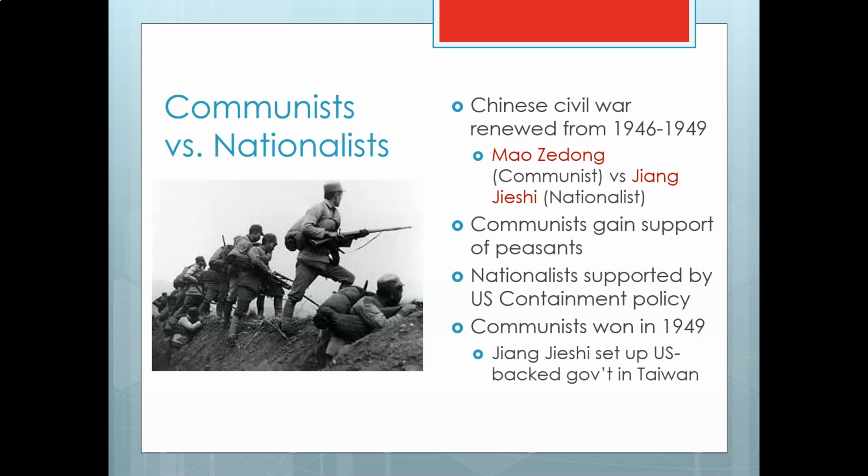They didn't want to stay and be under communist rule, and they went to an island off the coast of China called Taiwan. And they established the Republic of China, a kind of capitalist China under a semi-dictatorship of this guy, Jiang Jiechi, which is still going on today. Taiwan is still a country independent from China, even though communist China claims that it's theirs. And it's sort of a rogue province. But we still support Taiwan. We sell them a lot of military equipment so that they can maintain their independence from the Chinese.